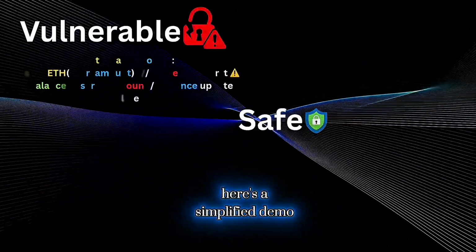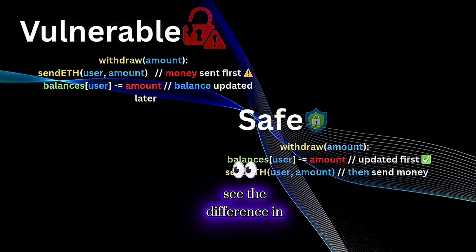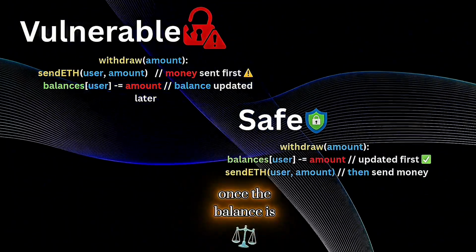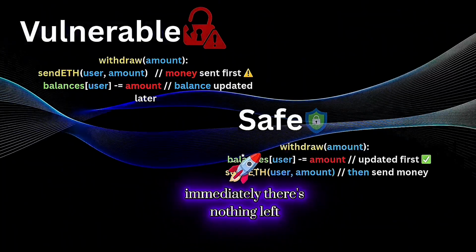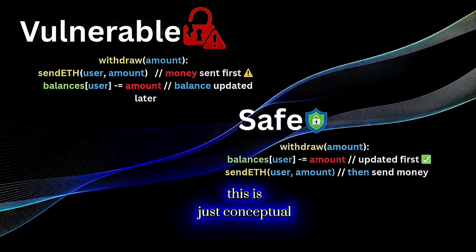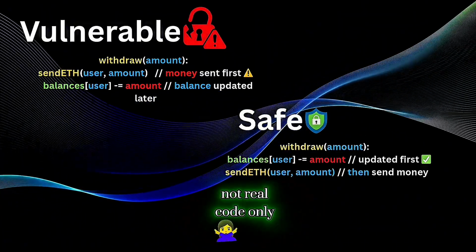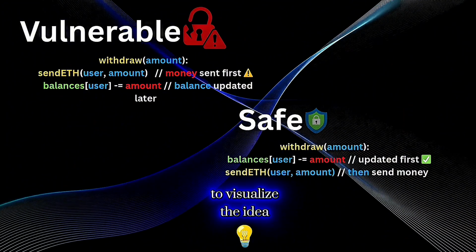Here's a simplified demo of the bug. See the difference? In the safe version, once the balance is marked as paid, even if someone tries to call again immediately, there's nothing left to steal. This is just conceptual pseudocode, not real code, only to visualize the idea.